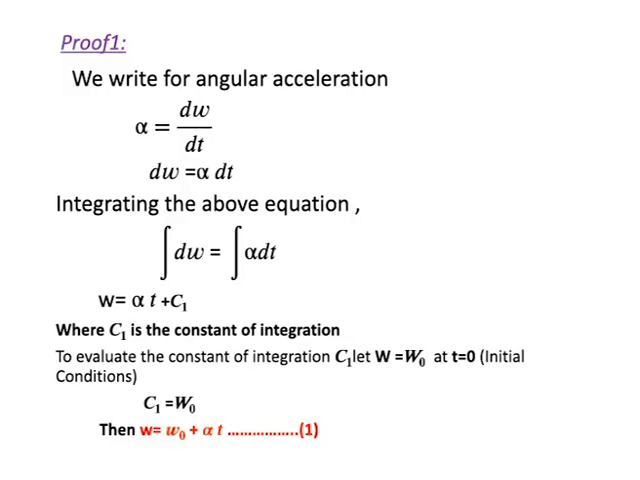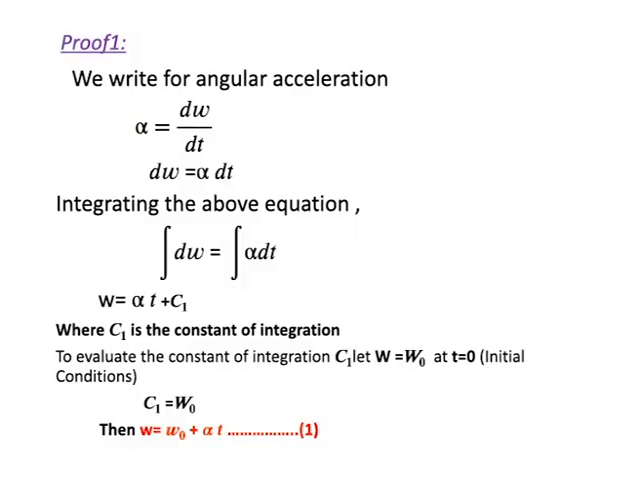Now we can find the value of c1, the constant of integration. Let omega be equal to omega naught at time t equal to 0, that is the initial condition. So now we can substitute t equal to 0 and omega equal to omega naught. Omega naught is equal to alpha into 0 plus c1. So we prove c1 is equal to omega naught. Substituting the c1 value in the above equation, omega is equal to omega naught plus alpha t.